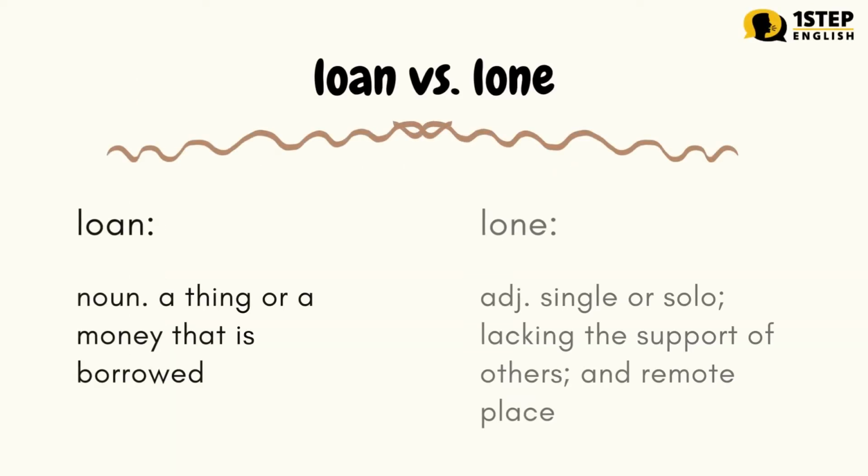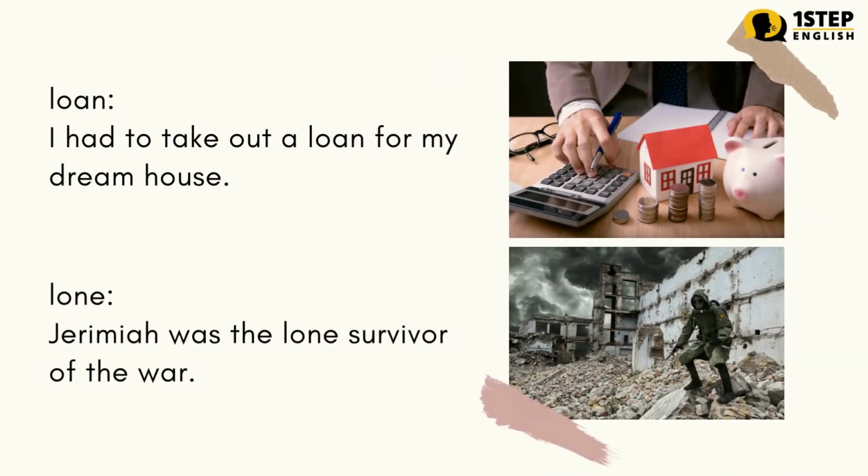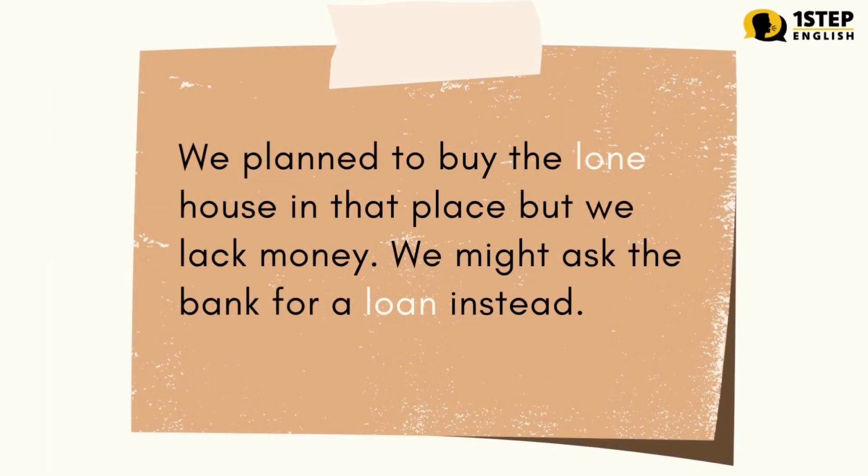Loan versus lone. Loan. Noun. A thing or money that is borrowed. Lone. Adjective. Single or solo, lacking the support of others, and remote place. Examples. Loan: I had to take out a loan for my dream house. Lone: Jeremiah was the lone survivor of the war. Let us use the words together. We plan to buy the lone house in that place but we lack money. We might ask the bank for a loan instead.